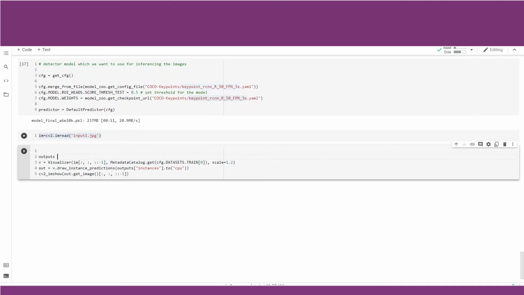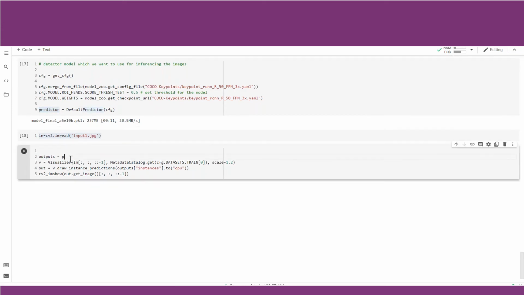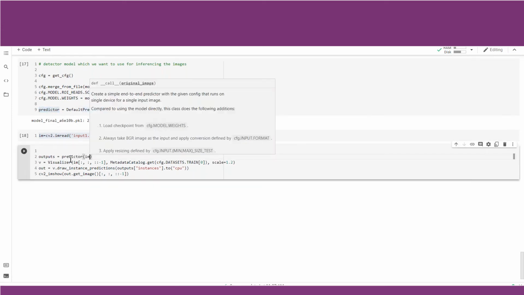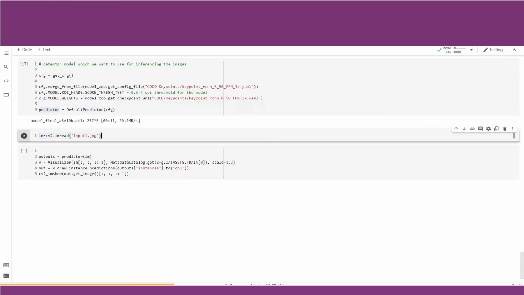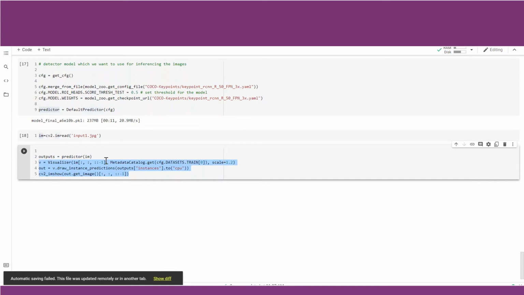So outputs is equal to, how do we infer? We infer by using our predictor. So outputs is equal to predictor and im, that is the image we want to predict. The outputs variable will get all the inferencing results and store them, and then we will use this variable in order to visualize our inference.